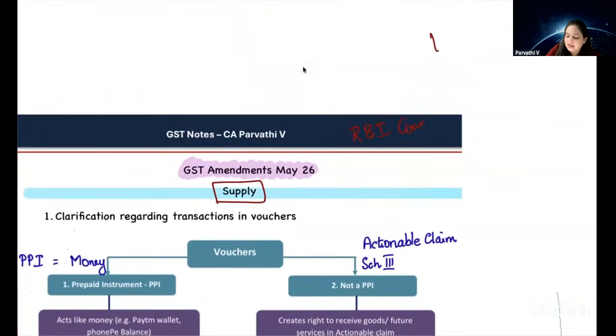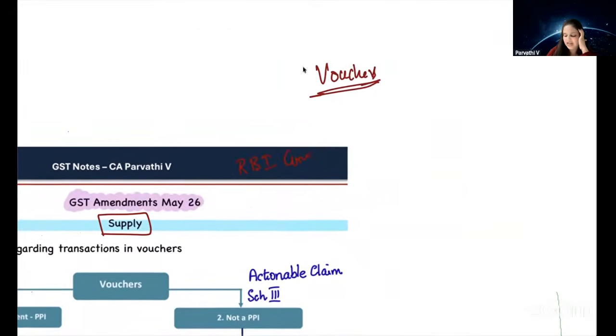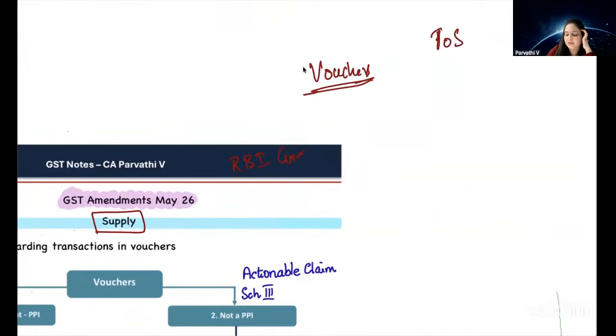Do you remember something we've learned about vouchers? We learned time of supply of vouchers. Suppose I go to Crossword, I pay 10,000 rupees, and I get a voucher from them. It means that within a period of, say, 1 year, if somebody goes to that shop with this voucher and buys something, instead of paying money they can use this voucher to settle their obligation. Correct? Do you remember this voucher?